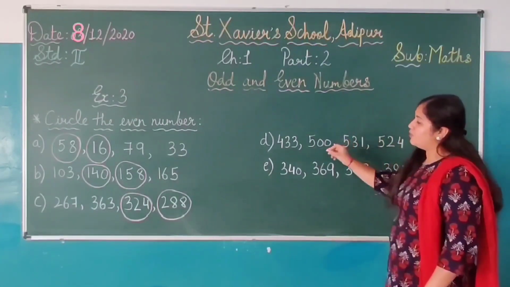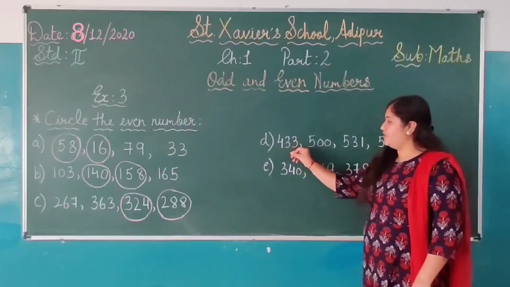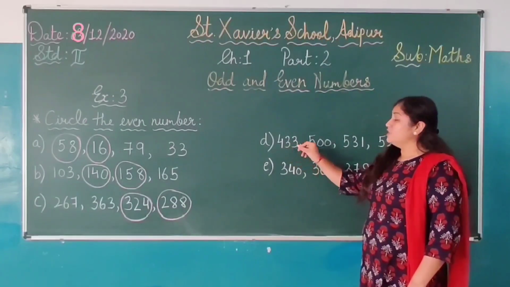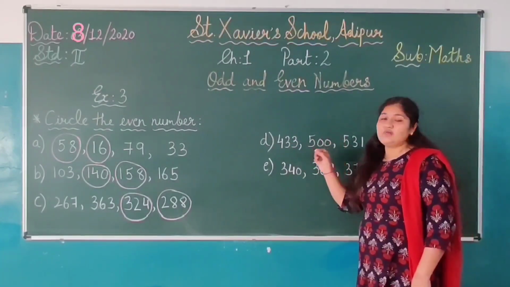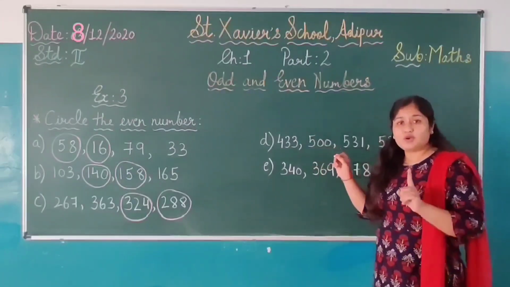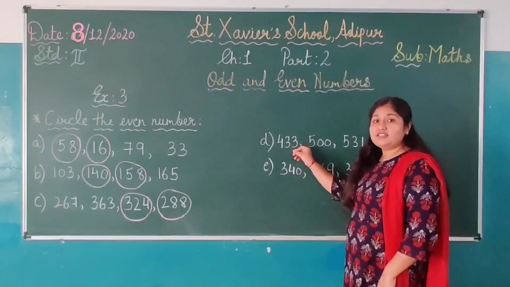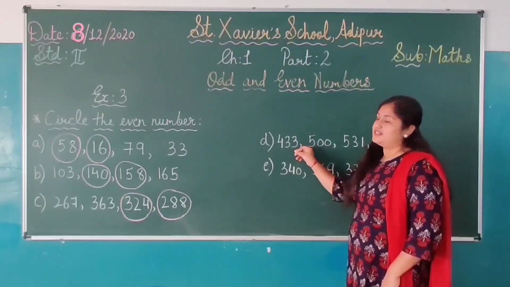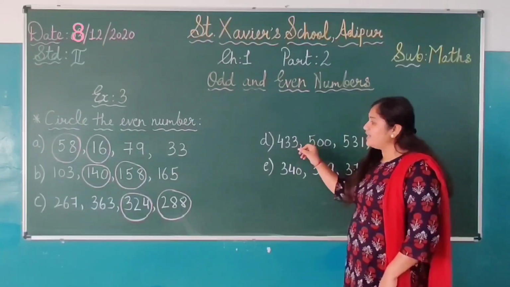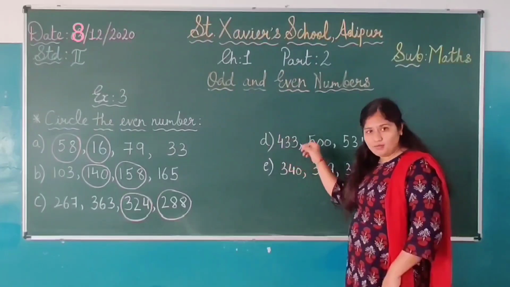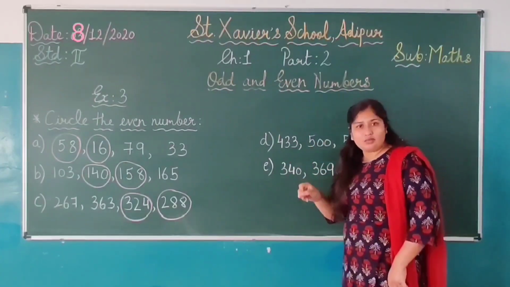So we will start with the number 433. Now 433. Students think which number is on the ones place? Ones place पे कौन सा number है? Yes, 3. So 3 is what? Yes, odd number. So indirectly 433 जो पूरा number है that will be the odd number here.